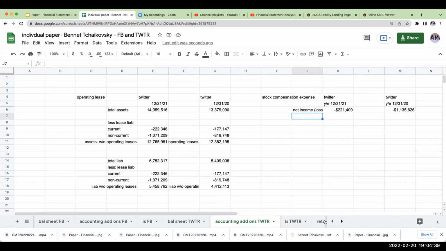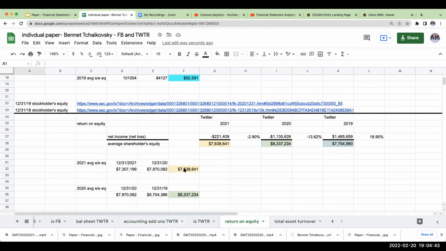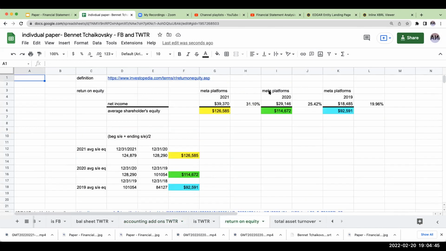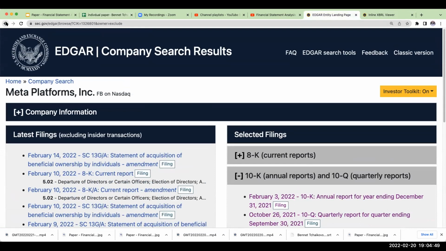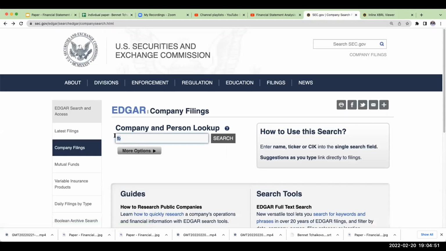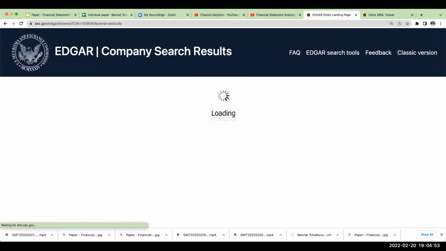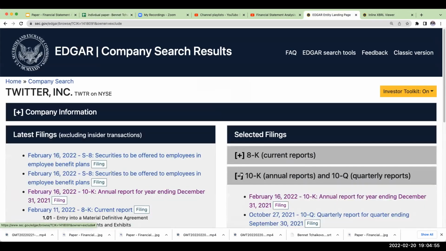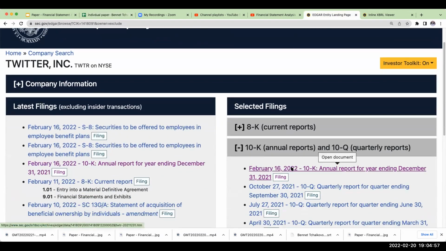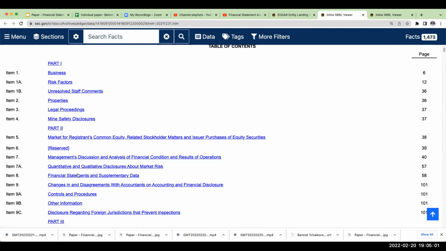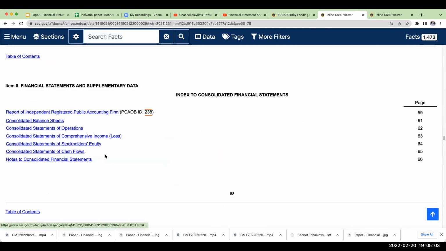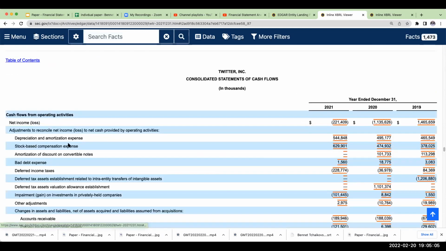When we try to determine our stock compensation expense, we'll go over here for Twitter. The best place generally to find stock compensation expense is the statement of cash flows. So let's go to our cash flows.